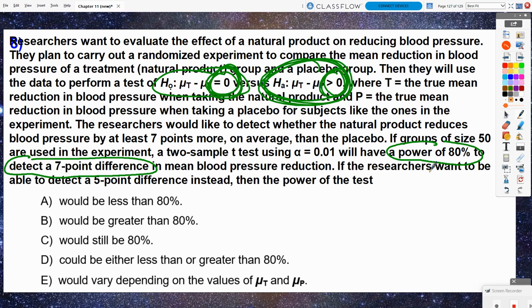Now, if they had said, if researchers want to detect a 10-point difference instead, well, that's getting even further away from our null hypothesis of a 0 difference, so then power would increase. So the farther away we get from our null hypothesis, the higher the power will be that we will correctly reject the null hypothesis. So in this particular instance, I would say the correct answer is A. The power is going to be less because we are reducing our difference here that we are wanting to detect.